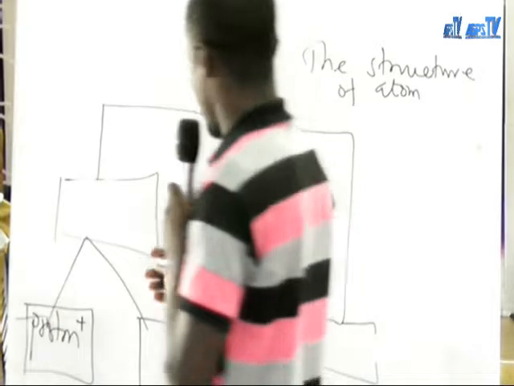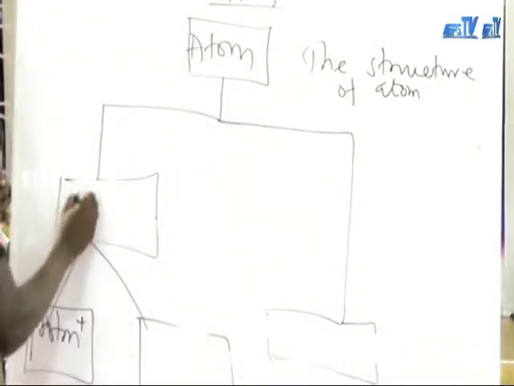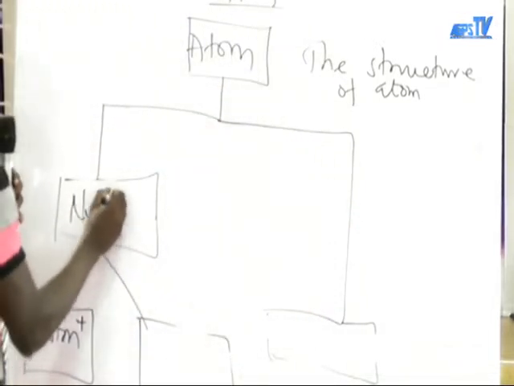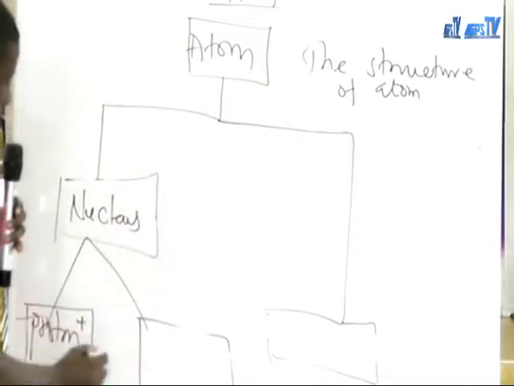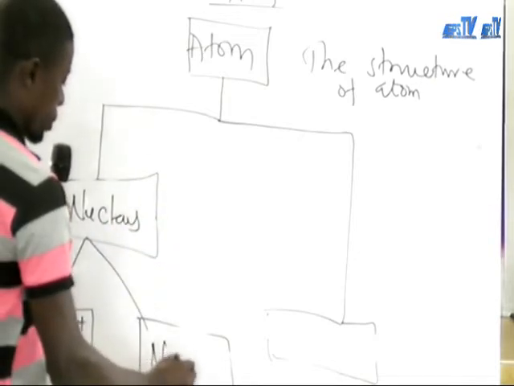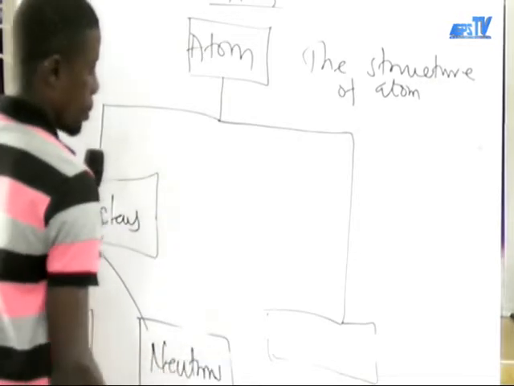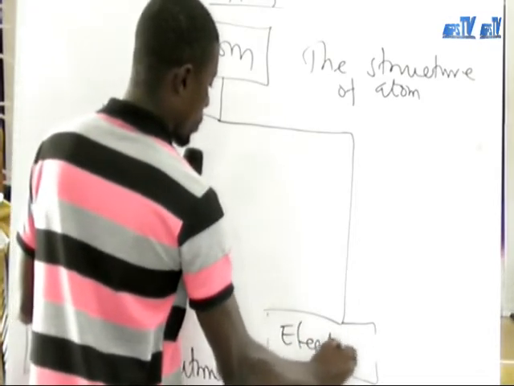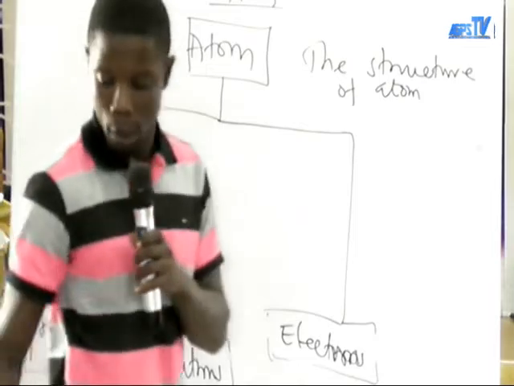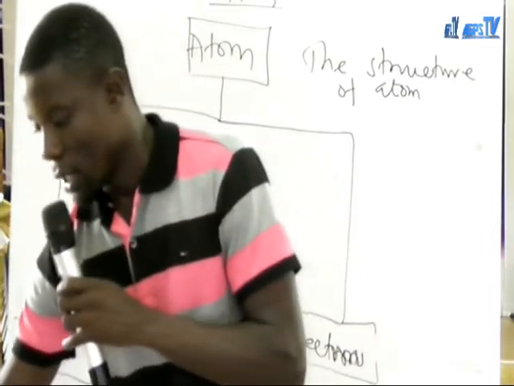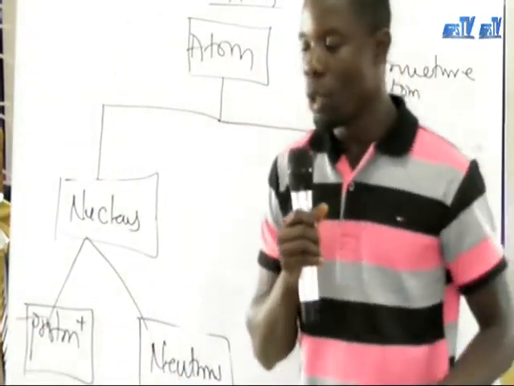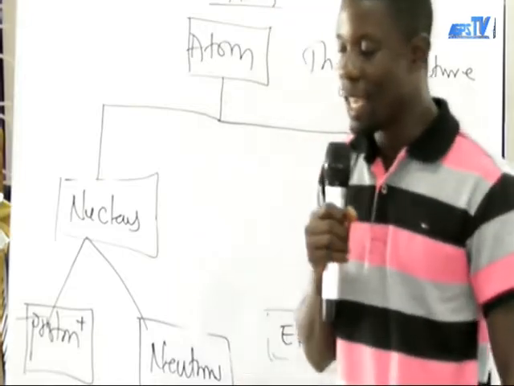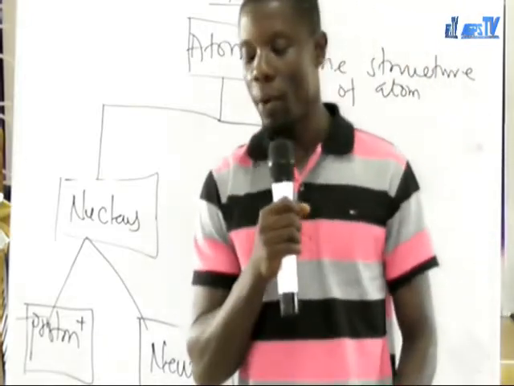Okay, now here you have to write what? Your nucleus here. Here is what? Neutrons. And here is electron. It's very important.